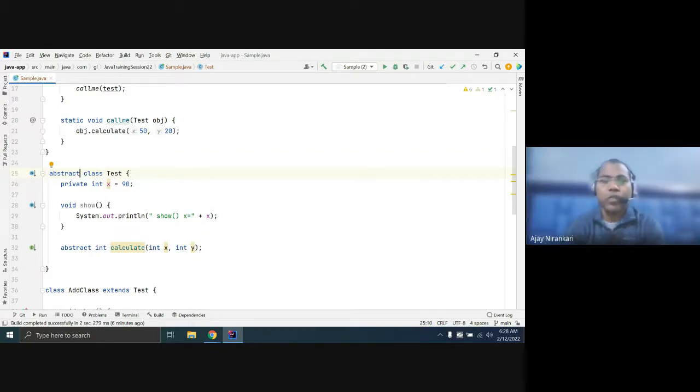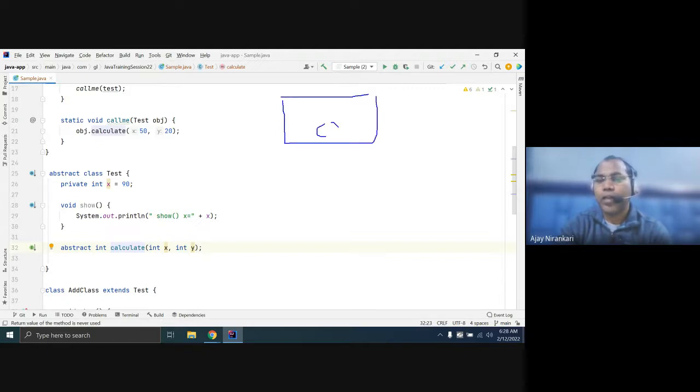Okay, so abstract methods and abstract classes are generally used in the concept of inheritance, because if you define a method as abstract, it means there is no definition of what this method does, so there must be some subclass that can give the definition.